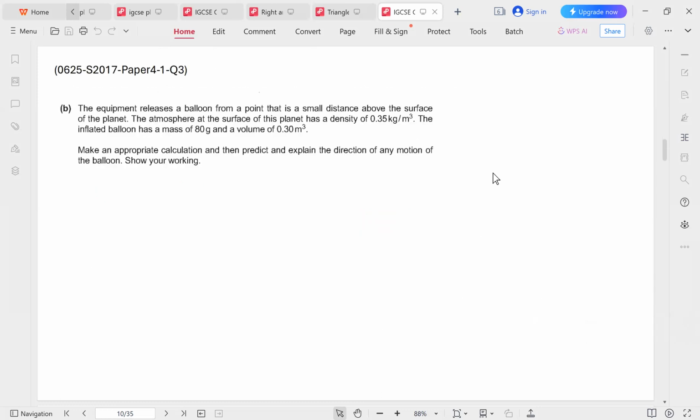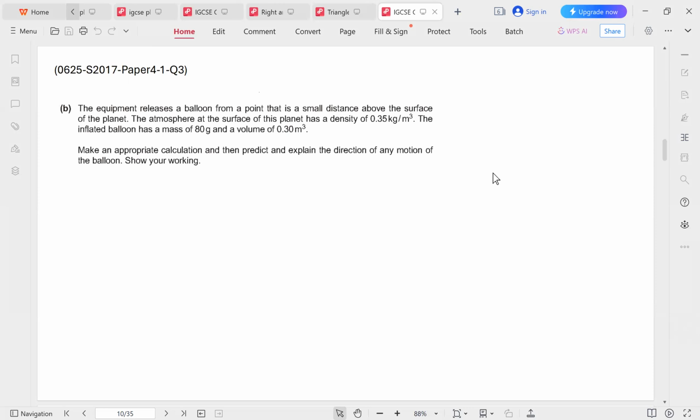The equipment releases a balloon from a point that is a small distance above the surface of the planet. The atmosphere at the surface has a density of 0.35. The inflated balloon has a mass of 80 grams and a volume of 0.3 meter cubed. Make an appropriate calculation and then predict and explain the direction of any motion of the balloon.